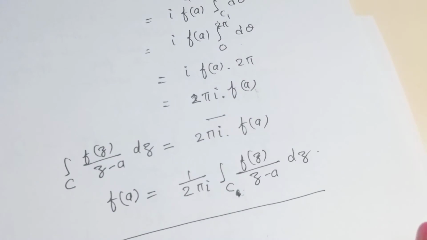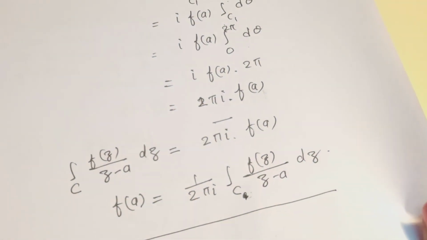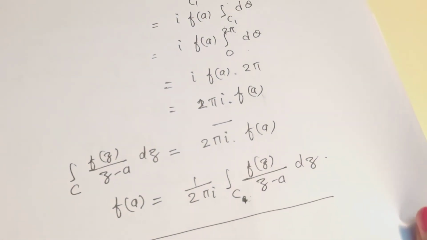With the help of Cauchy's integral formula, we can also find the derivatives of any analytic function. So we have a corollary for it.